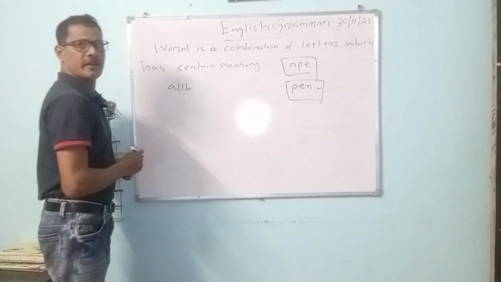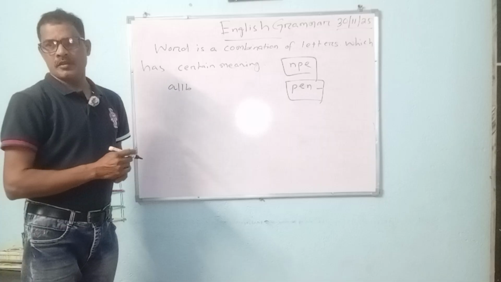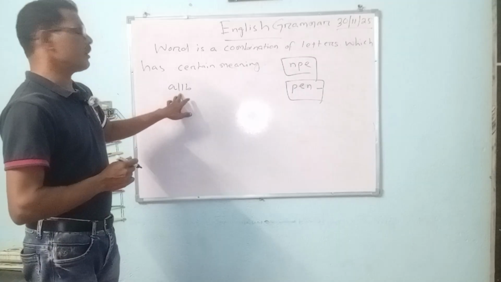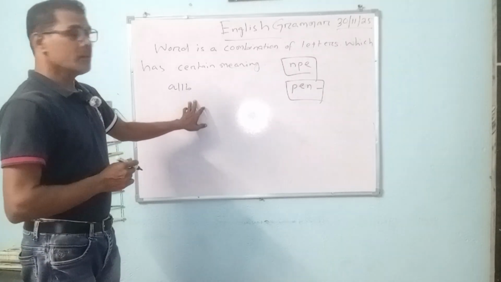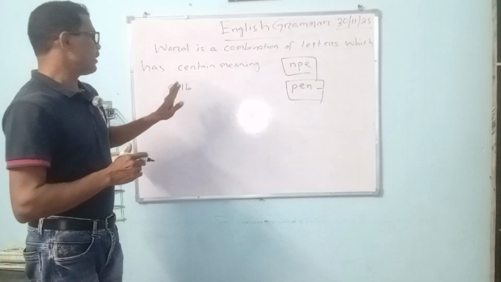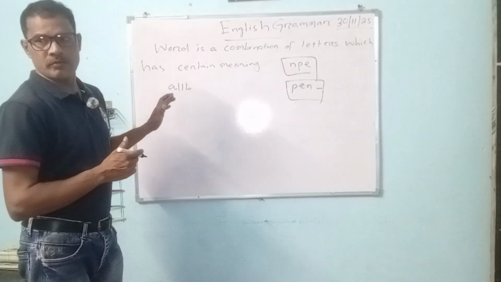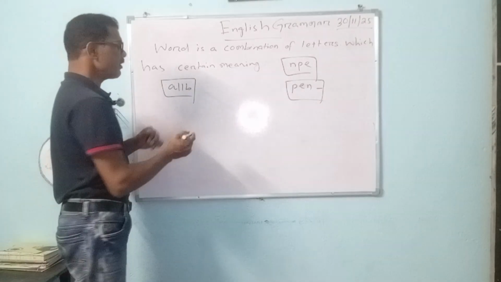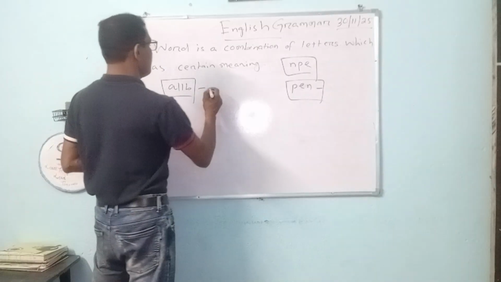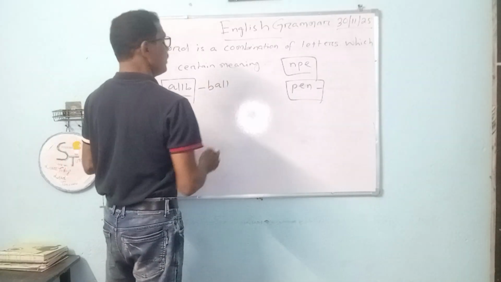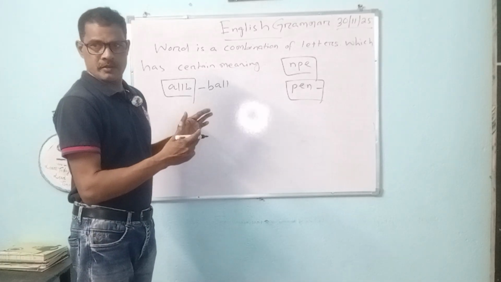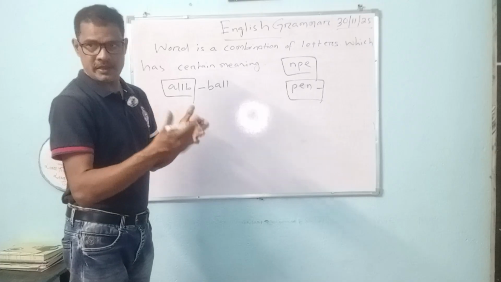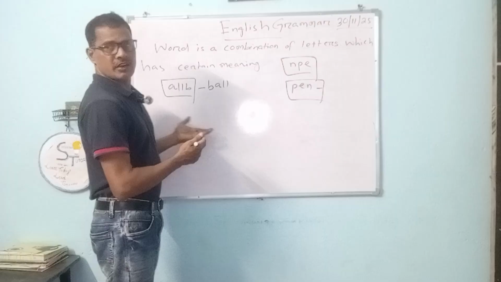Like this, ALLB. Okay, these are a combination of letters. A is a letter, L, again L, B. All these four are combined, and you cannot call it a word. Why? Because it doesn't have a meaning. ALLB doesn't have any meaning. If you arrange it in a meaningful way, like BALL, ball, it conveys a meaning. Ball means an object with which we play. Okay, the ball. It can be a cricket ball or any type of ball.